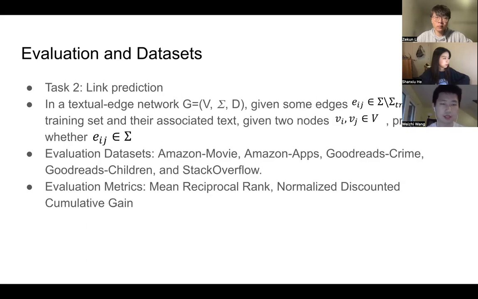And task 2 is about link prediction, which is, given 2 nodes in the test set, v_i and v_j, you need to predict whether the edge e_ij exists in this whole textual edge network. We also evaluate the proposed network on Amazon and Goodreads. We also introduce another dataset, Stack Overflow. We will use the commonly used evaluation metrics in the ranking framework, like the mean reciprocal rank and normalized discounted cumulative gain.